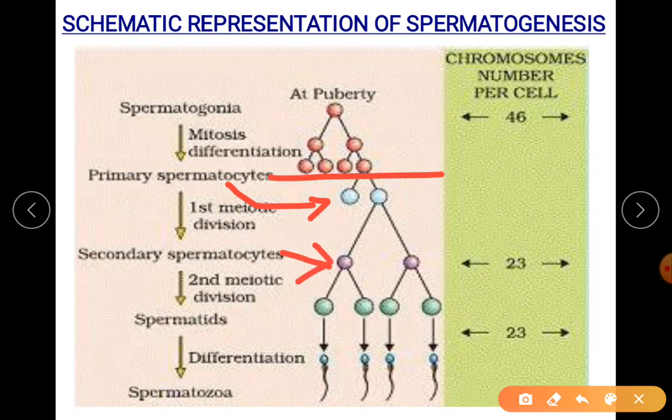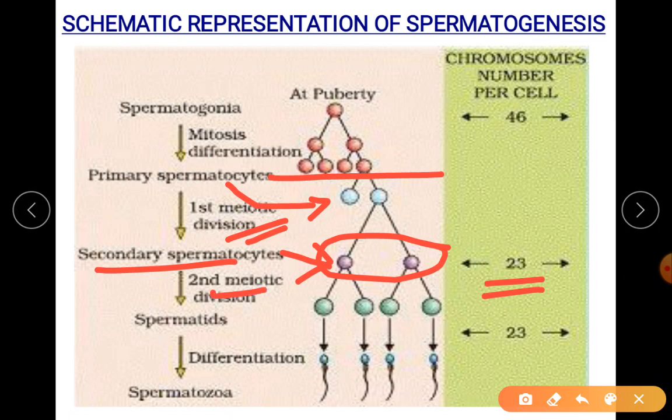This is secondary spermatocyte. So it undergoes first meiotic division to produce haploid secondary spermatocyte. This secondary spermatocyte undergoes second meiotic division, which is equational. First one was reductional, so 46 becomes 23. Second meiotic division to form spermatids.